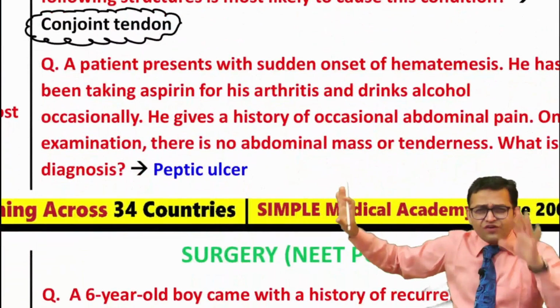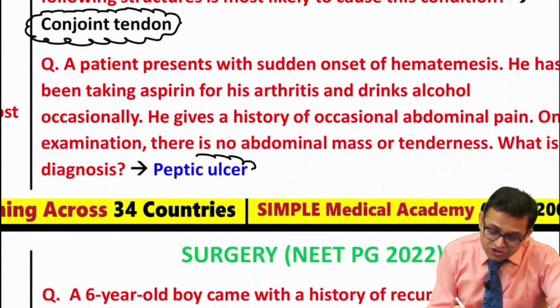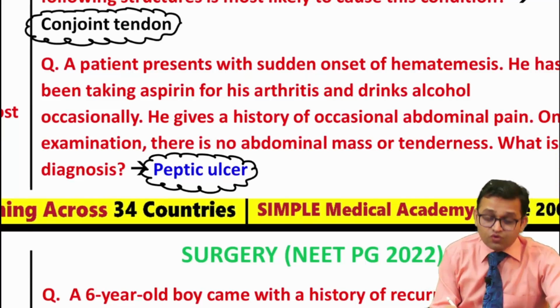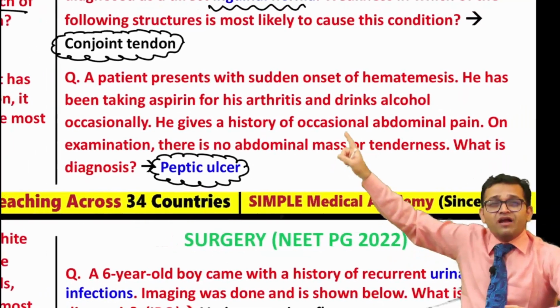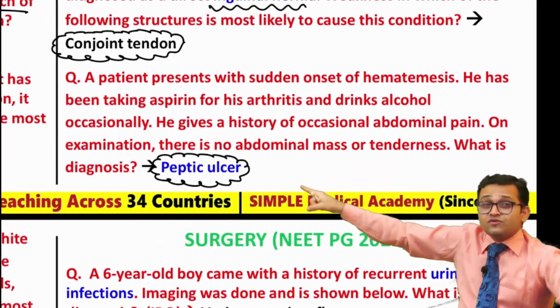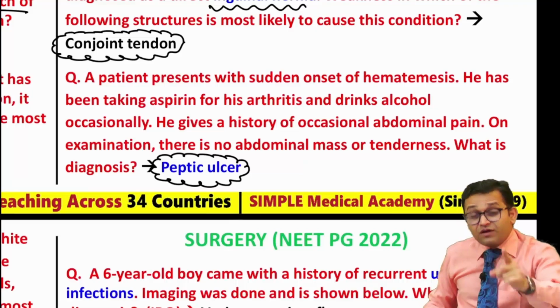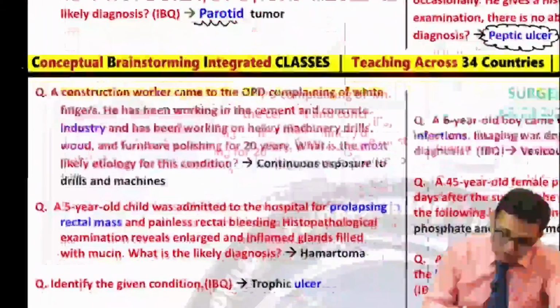Next question, definitely one question is going to be asked from peptic ulcer disease, gastric ulcer disease. It is very important. A question had been asked about a clinical case and the answer was peptic ulcer. So don't leave the peptic ulcer disease topic. Now look for the next.